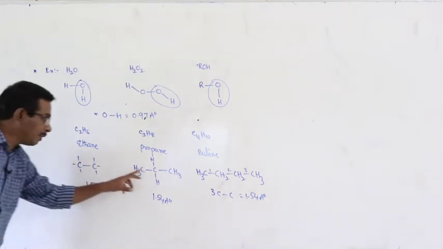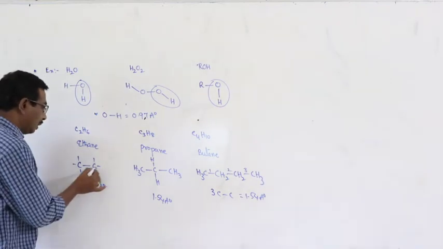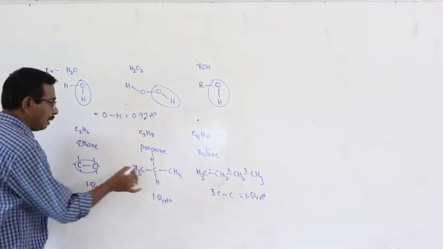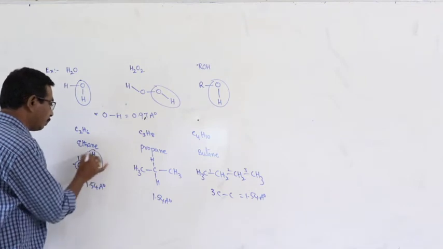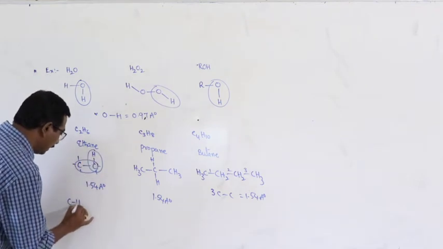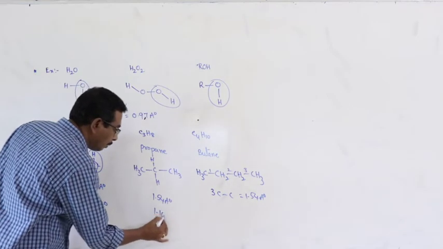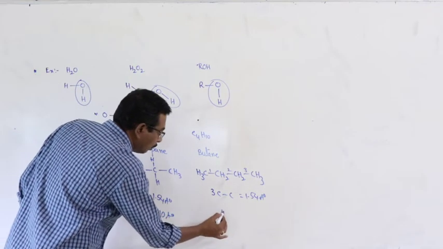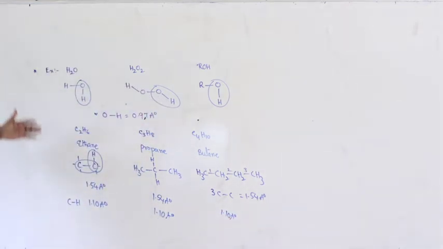The bond length between same two atoms in any substance is same. Okay. Not only CC bond, let us go for CH bond. Here CH bond is equal to 1.10 angstrom units. That is about the statement 1.